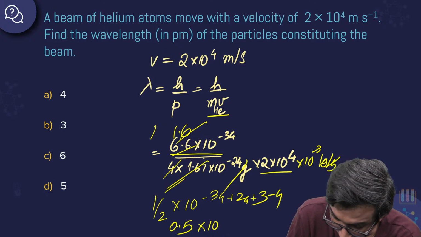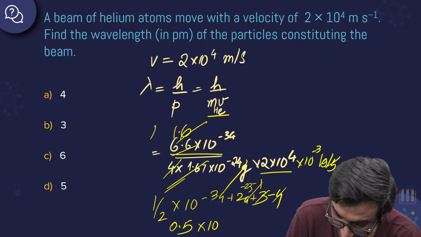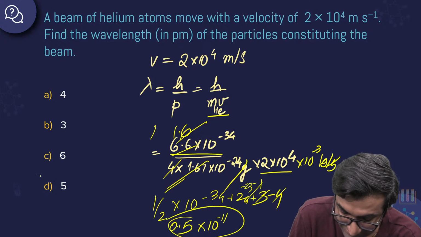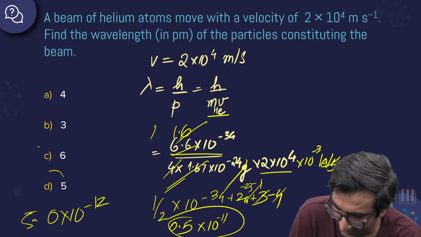Okay, so 4 and 3 becomes minus 1. Minus 1 and this becomes 23. Yeah, we are good. It looks like we are getting the healthy answer. 0.5 into 10 power minus 11, which is 5.0 into 10 power minus 12. So मेरे हिसाब से answer should be D.